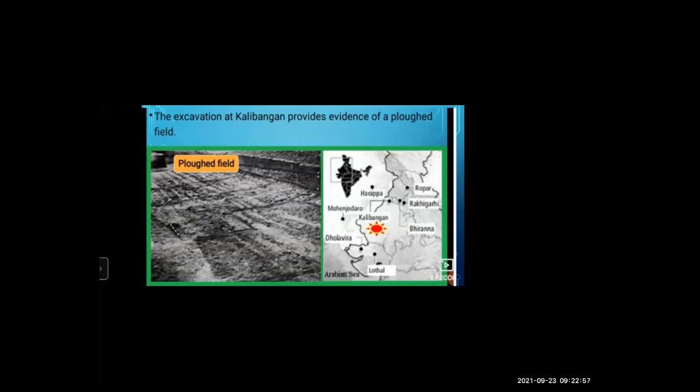Okay. So excavation means the process of digging, or the act of removing earth that is covering very old objects buried in the ground. So at Kalibangan, Rajasthan, there we got the proof. Evidence means proof. Proof of a plowed field.